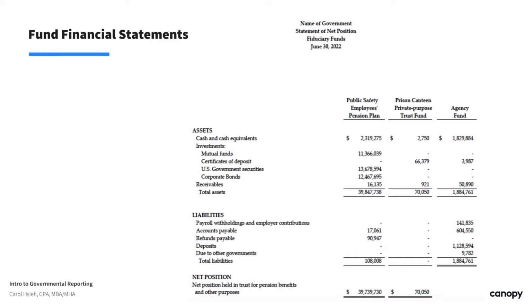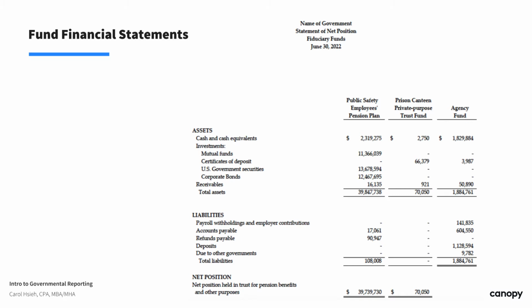So here is the statement of net position for fiduciary funds. And notice here in the statement of net position, we report assets, liabilities, and also the net position. However, on the agency fund, you notice that assets must be equal to liabilities because the assets don't belong to the government. So there should be no operating activities, revenues, or expenses on these funds. So agency funds have no net position.